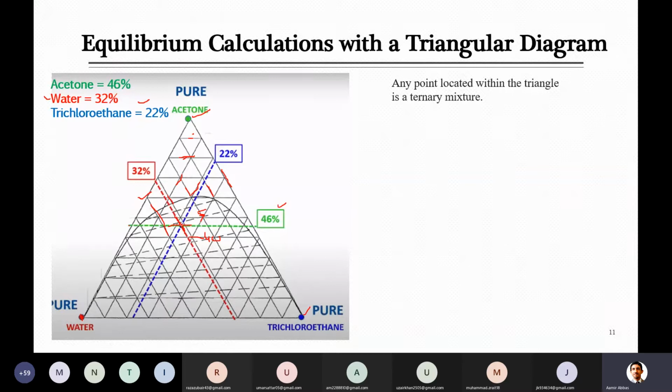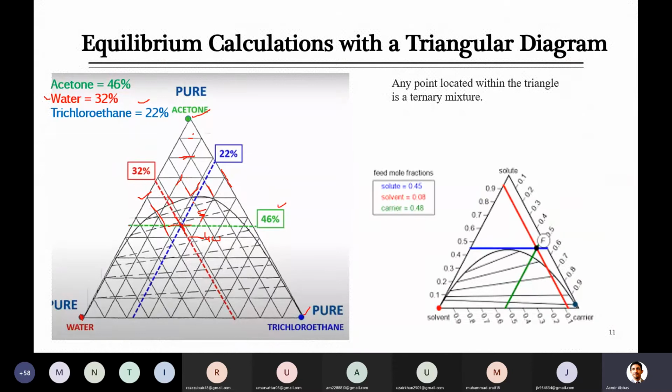So as we have already seen, if something is 100%, definitely that is located at the main apex at that corner. And if there are only two components, they will be located somewhere on the edge of this triangle. But if all three are involved, they will definitely be located anywhere inside the diagram. For example, here is another shown to you just for practice, in which you have a solute that is 0.45, and here you can see at the top there is a solute, which is indicated with the blue.